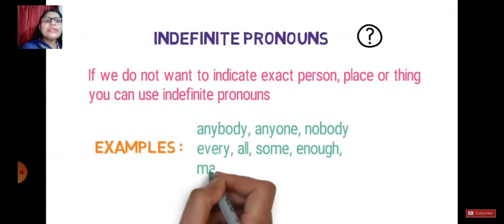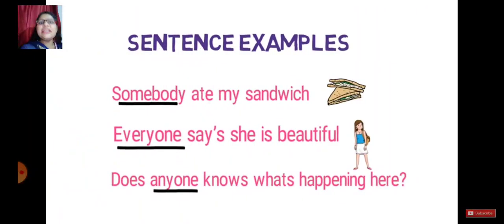If we do not want to indicate an exact person, place or thing, we can use indefinite pronouns. It's already clear from the name: indefinite means something which you are not sure about. So when you're not sure, what do we use? Anybody, somebody, nobody, every, all, some, enough. It indicates some indefinite thing. For example, somebody ate my sandwich. Now somebody, who is that? You don't know. Everyone says she's beautiful. Does anyone know what's happening here? So all the underlined words are used as pronouns, but indefinite pronouns, because it is not sure there.